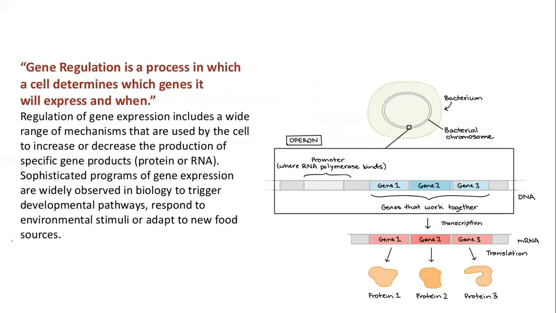Clear? So what is gene regulation? I previously told you that gene regulation is a process by which a cell determines which genes will be expressed and when. Time is also a factor. Suppose I am eating some protein. I have to digest this protein, and for the digestion, the protease enzyme is required, and this enzyme is a protein.